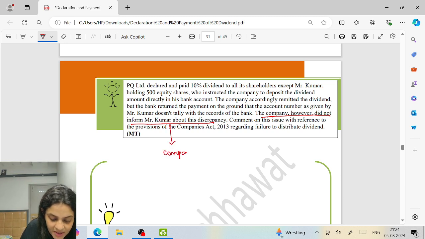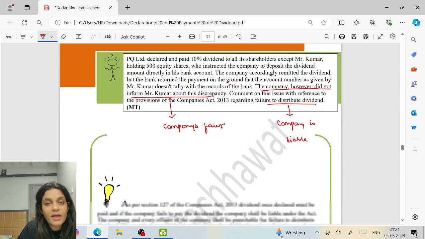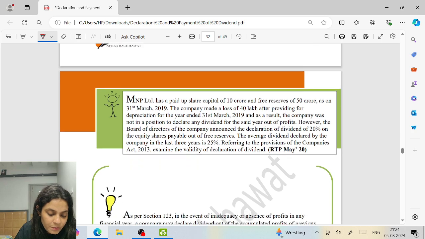Can I say it is the company's fault? Yes. If the company would have informed, would it be company's fault? No. So, comment on this issue is the can we say the company will be liable? Yes. So, company will pay interest at the rate of 18% and officers of the company whatever. So, yes, company shall be liable to Kumar for non-payment.